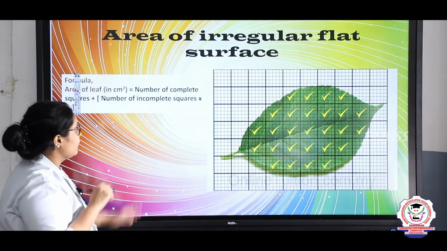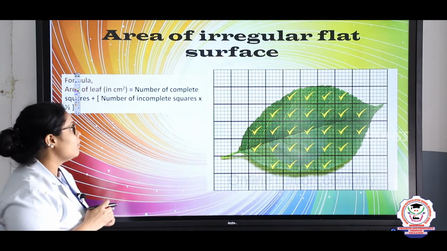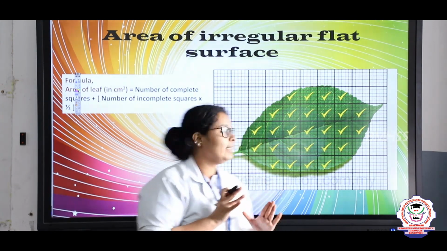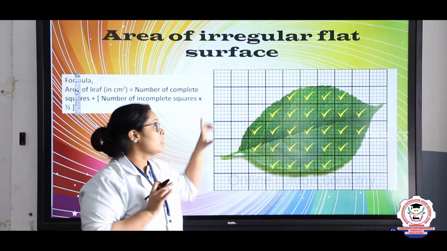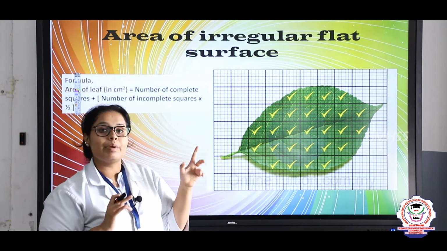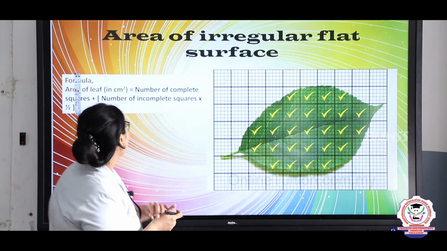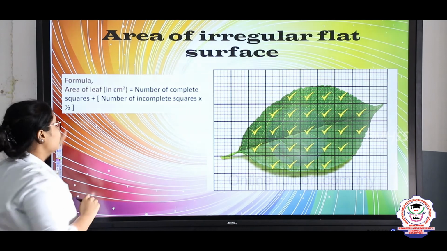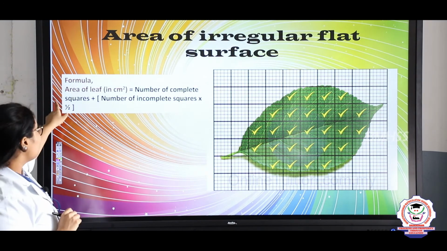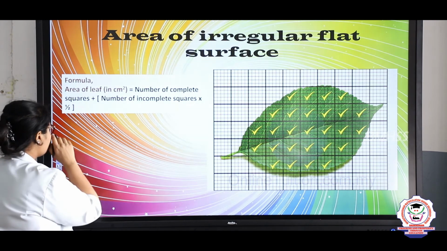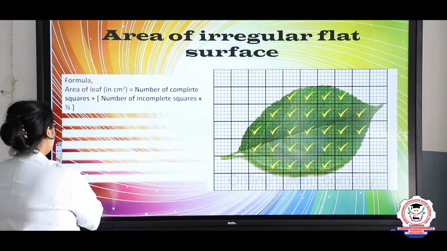Now let's come to the area of an irregular surface. Irregular surface means it will not have a particular shape. So here we have taken the example of a leaf. So using that we have taken a graph paper. This graph paper is centimeter graph paper. Okay, now how to find the area of that? So here you can see that the formula is what? The formula is area of a leaf will be equal to how much?